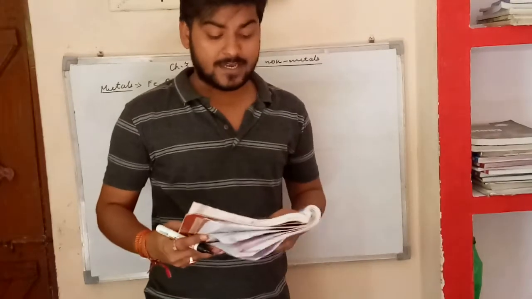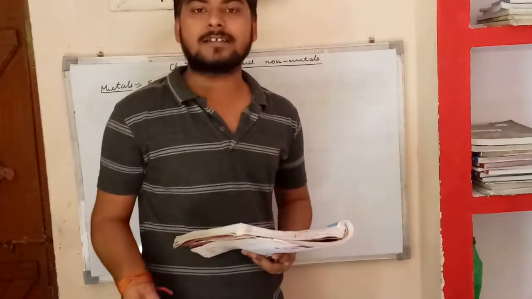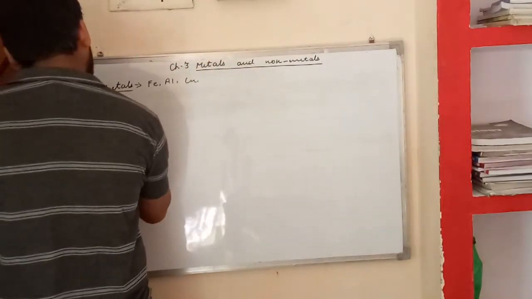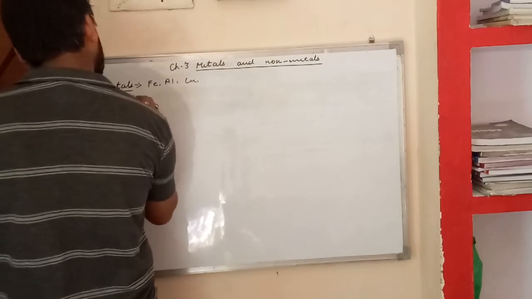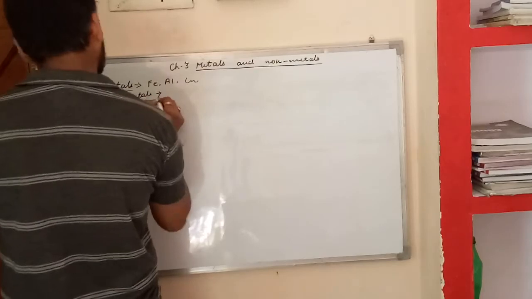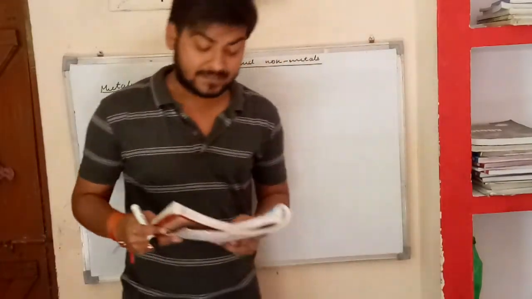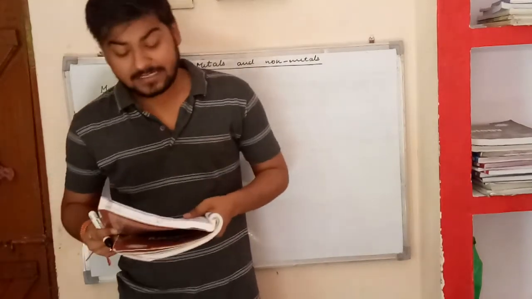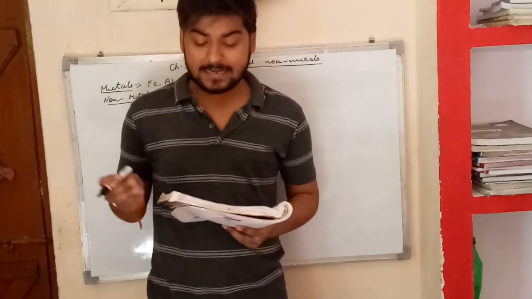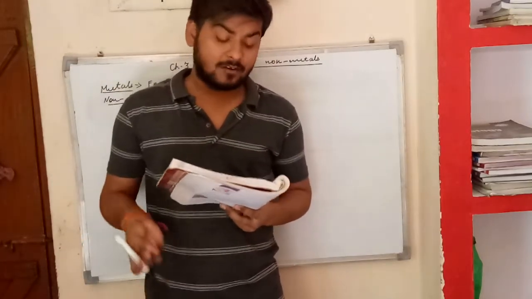Now we will see about the non-metals. That non-metals क्या होते हैं, क्या इसके examples होते हैं. So what are non-metals? Non-metals are those elements that do not conduct heat and electricity and are neither malleable nor ductile.